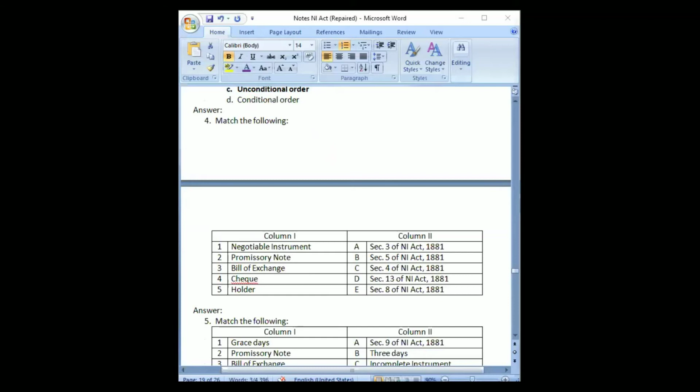One is D, two is C. C. Bill of exchange. 2 is C. Yeah. 4. Bill of exchange is section 5. Check is 6. Yeah. There's no 6 only in the options. This should be section 6. Holder should be 8. Section 6. Yeah. Holder is 8.